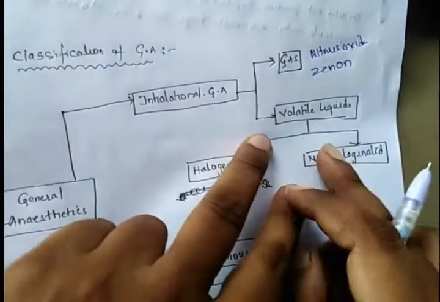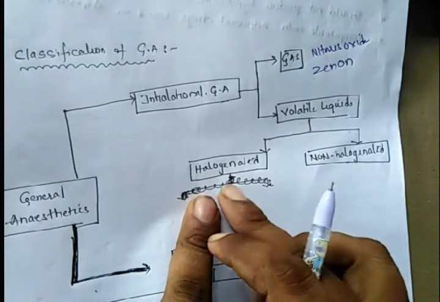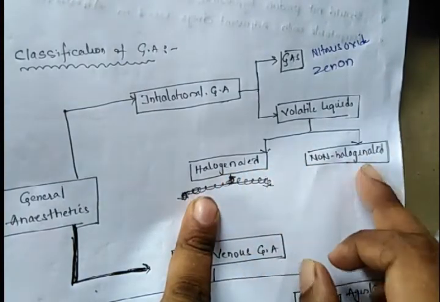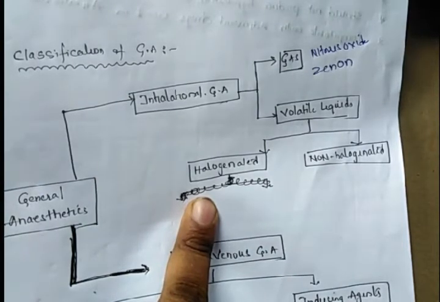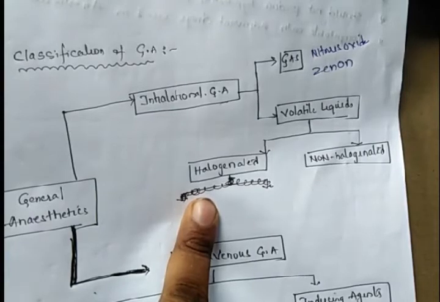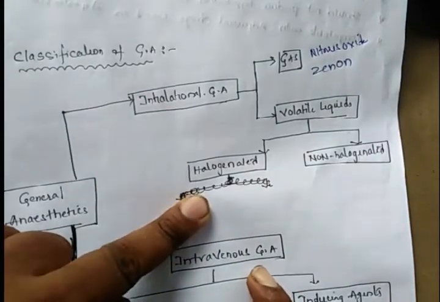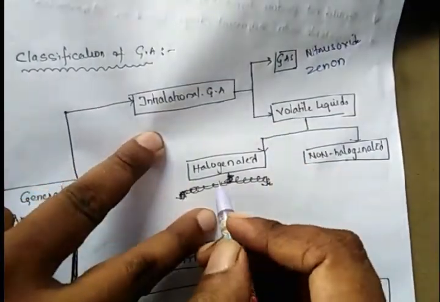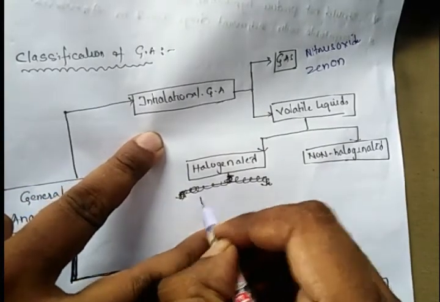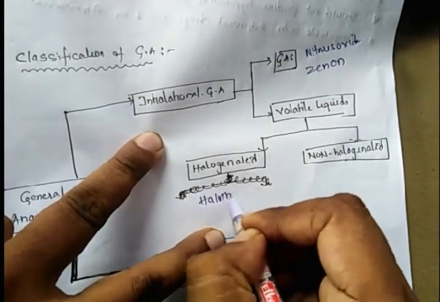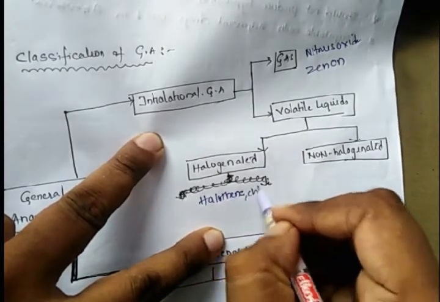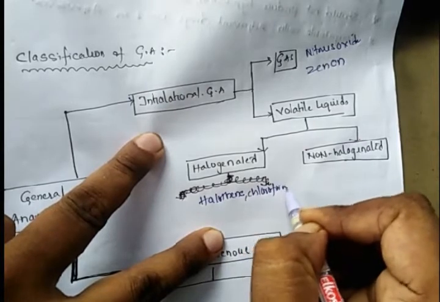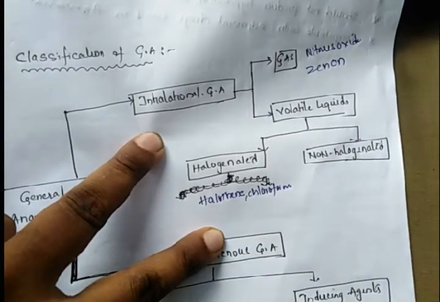So coming to the volatile liquids, these are again further classified into halogenated and non-halogenated. Halogenated examples are halothane, chloroform.